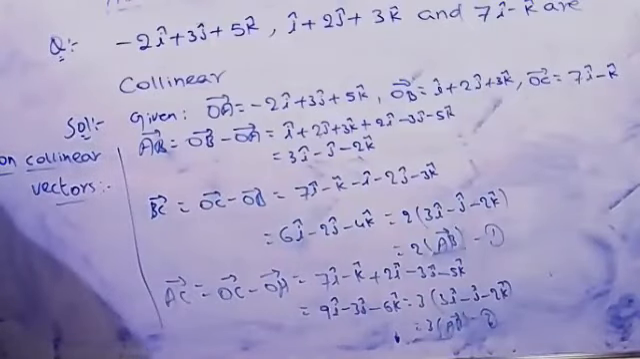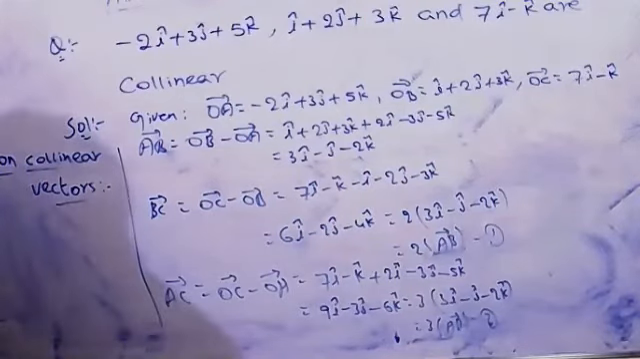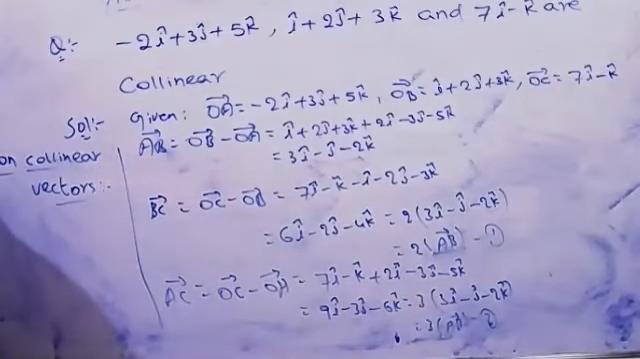Vectors whose directions are neither parallel nor coincident.